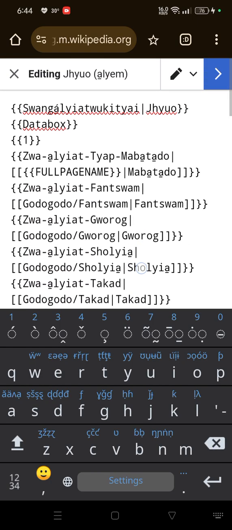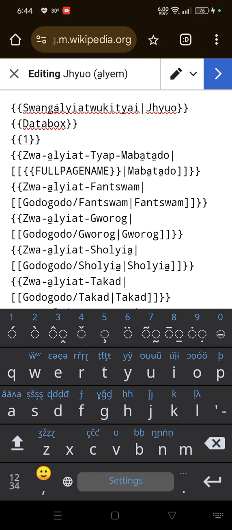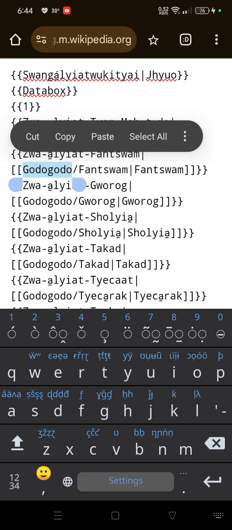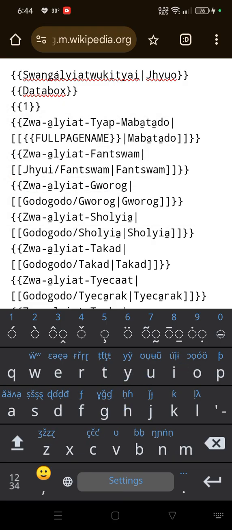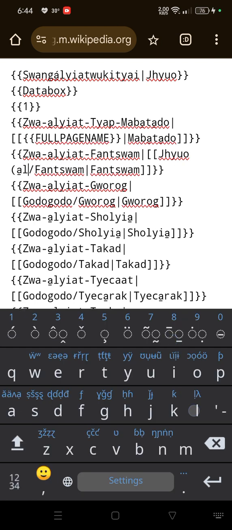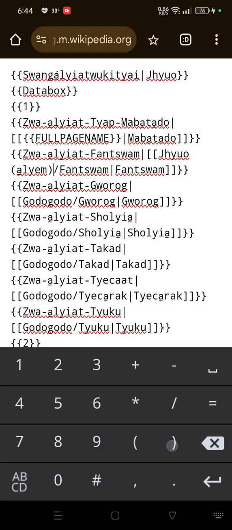Then within this place, you see this full page name. This represents this very dialect. And then Zoaliat Phantom. The phrase, or compound word, Zoaliat would actually translate to dialect. That is Phantom now. And then the Godo we have here would have to change to Jo. And the way Phantom calls language, that will be Liam in bracket slash Phantom.